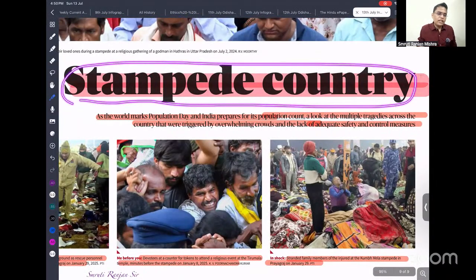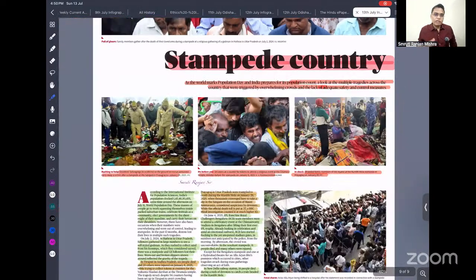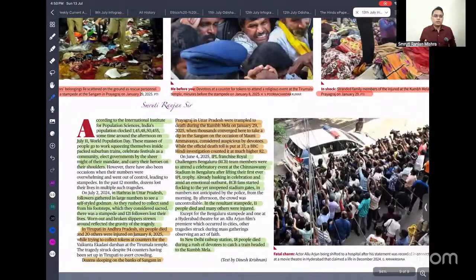Recently in India, there was a stampede in Hathras after the Bhole Baba incident. Next, we have seen a stampede at the Kumbh Mela, then the RCB parade, and even the recent Puri Rath Yatra. Many stampedes are happening here and there because too many people are visiting and the authorities are not ready or do not have SOPs, standard operating procedure protocols, to check these things.